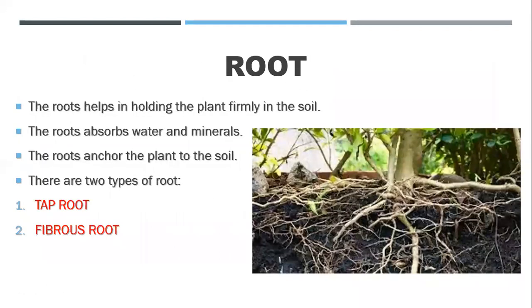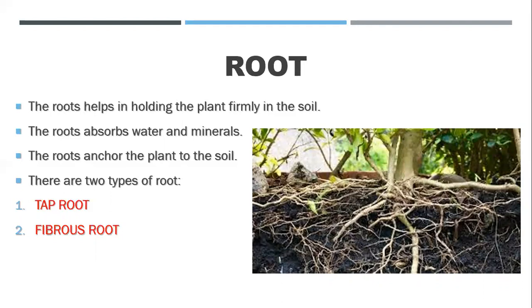Then we have next part of plant which is root. Okay, so the roots help in holding the plant firmly in the soil. Like जैसे stem उसे खड़े होने में मदद करता है, root उसे एक जगह पे stable तरीके से खड़े रहने में मदद करता है. मतलब it actually holds the soil thoroughly and when it holds the soil, so that is like an attachment to the soil.